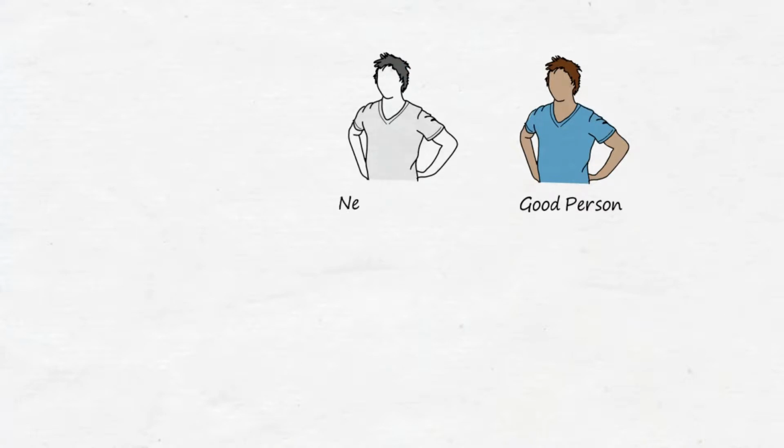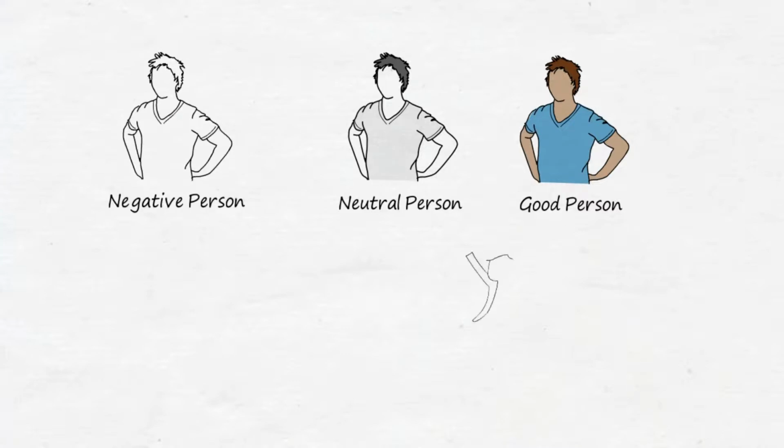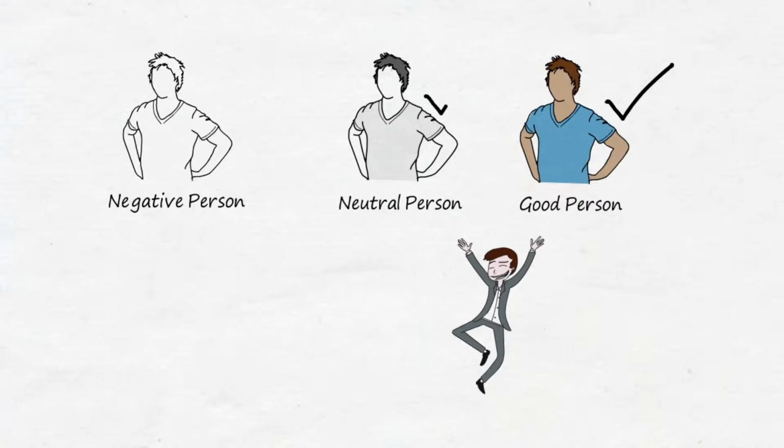I want you to think about three of your friends. One is a very good person, the other is somewhat neutral, and the third is a negative person. Now the question is, whom do you want to keep close with? Obviously, you would be close to the positive one, and maybe the neutral one, but definitely try to stay away from the negative one.